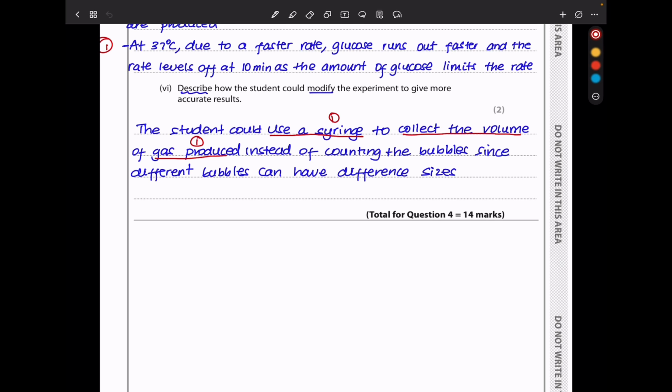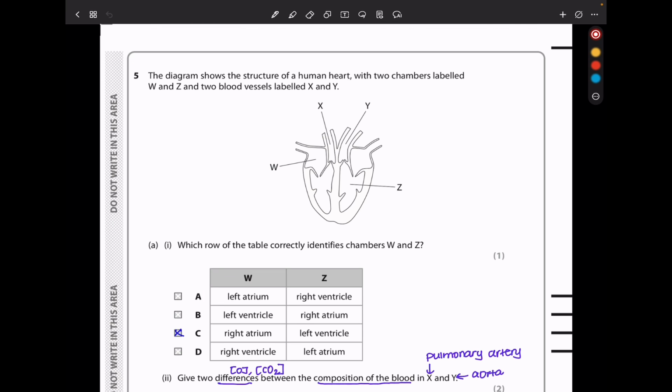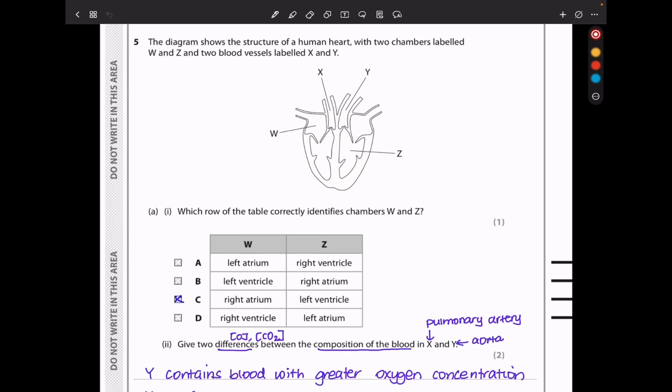Let's continue to question 5. Question 5. The diagram shows the structure of a human heart with 2 chambers labeled W and Z and 2 blood vessels labeled X and Y.